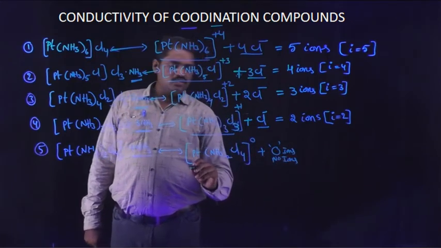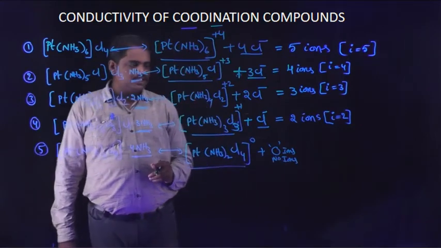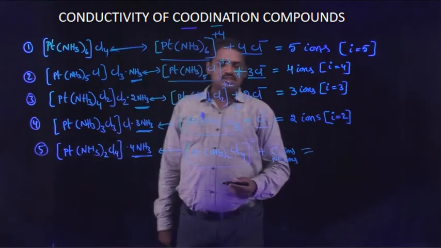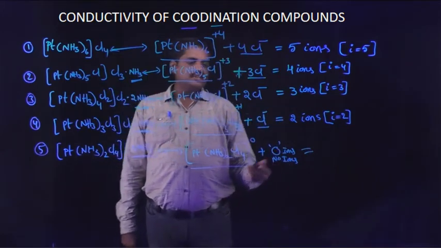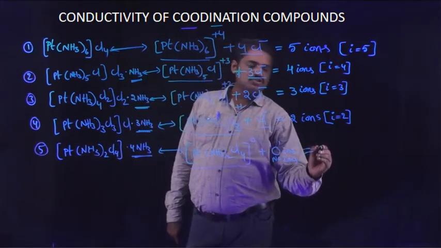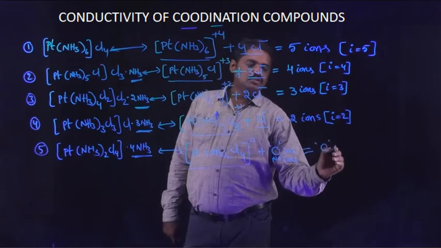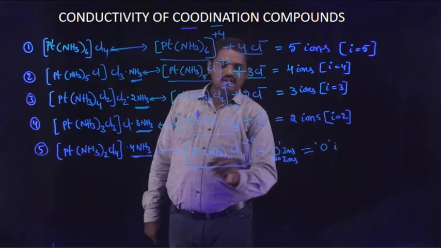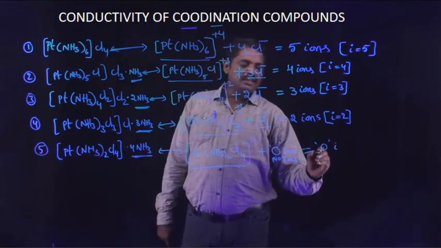Only the neutral coordination sphere is there. So 0 ions means only one neutral molecule is there.